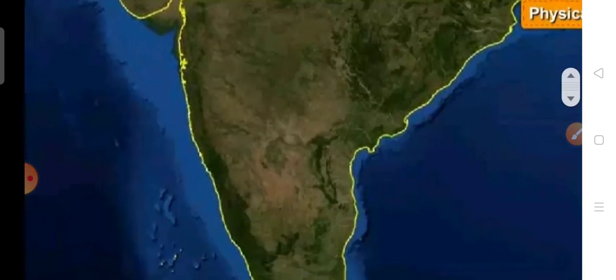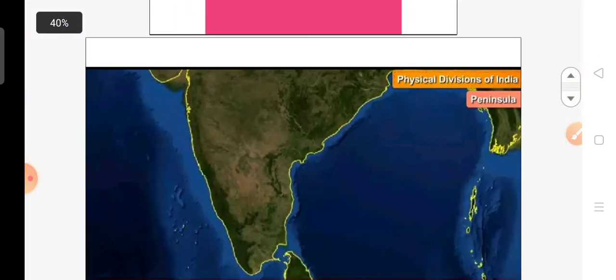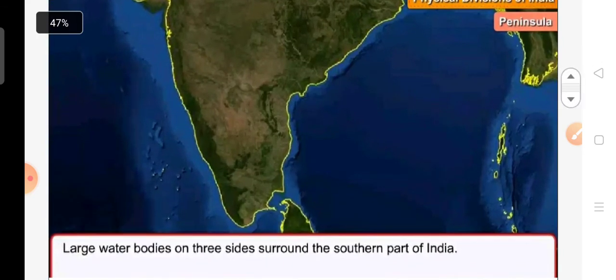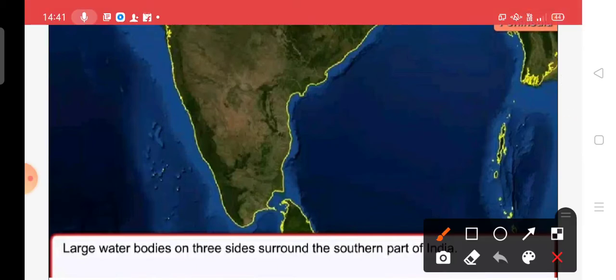Let's come to the chapter, everyone. Large water bodies on three sides surround the southern part of India, as you can see in the picture.